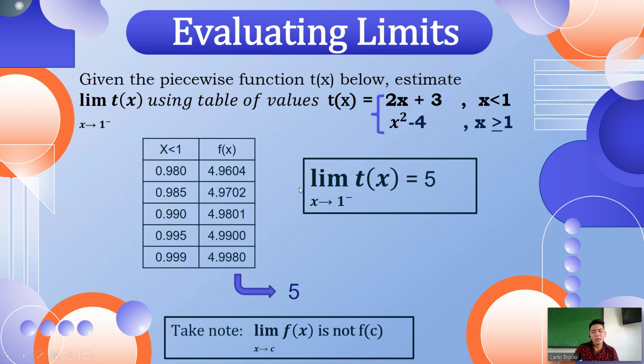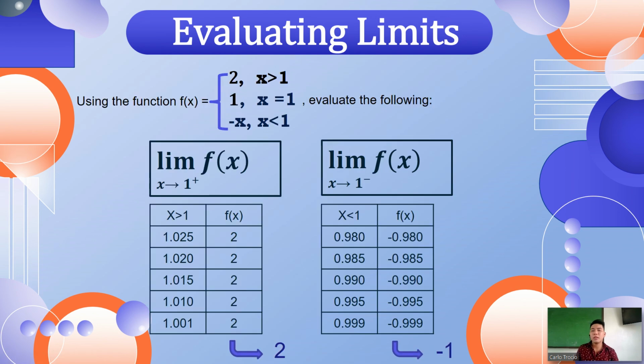In short, you can only use this very last value, very close to 1, 0.999, and substitute it in our expression. Then you will have the answer of 5. But to better illustrate it to you, we use these values here. So again, take note that the limit of f of x is not f of c. It is not merely substituting. We need to follow the steps.